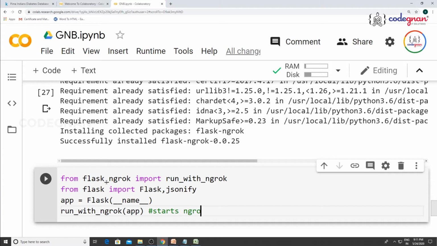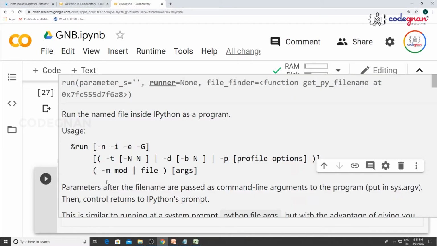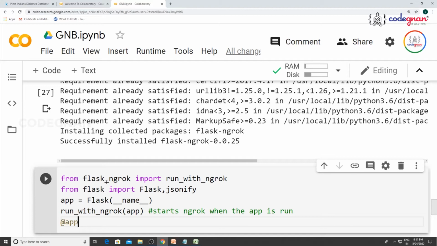It starts ngrok when the app is run, right? So you route the application at the rate app dot route, you define your application, because in the previous video I have clearly shown you whenever you route the application you define your inputs.